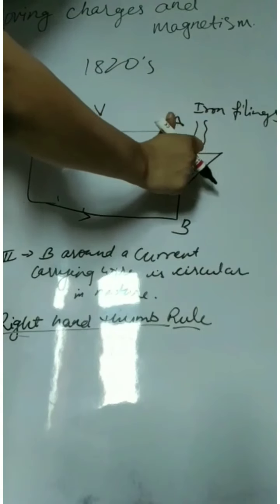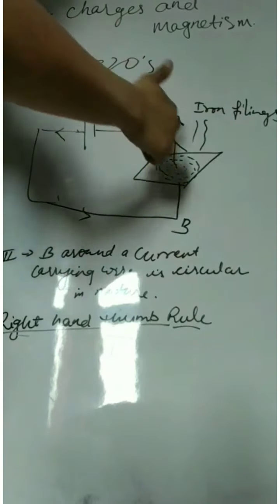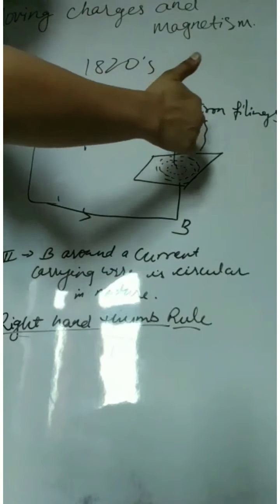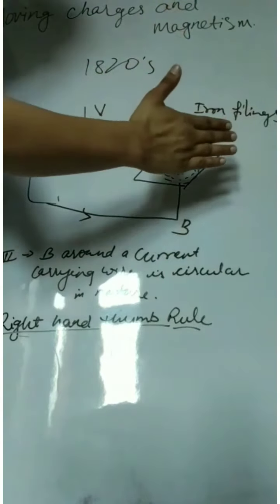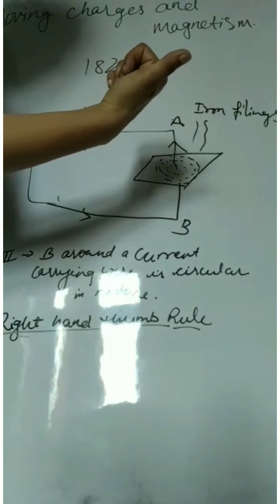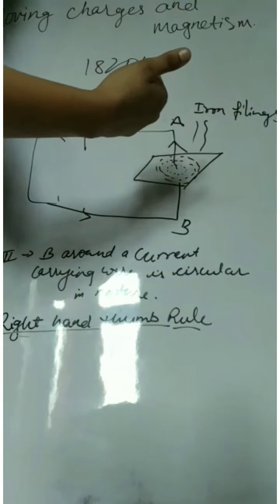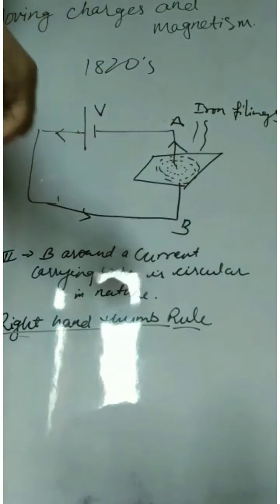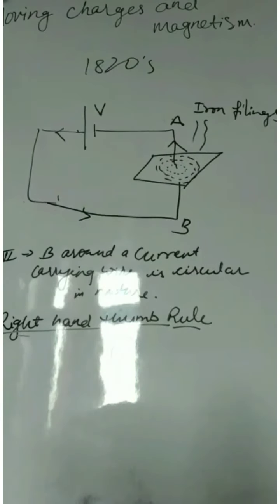You have to point your thumb so that it shows the direction of current, and the direction in which your fingers curl will show the direction of magnetic field.